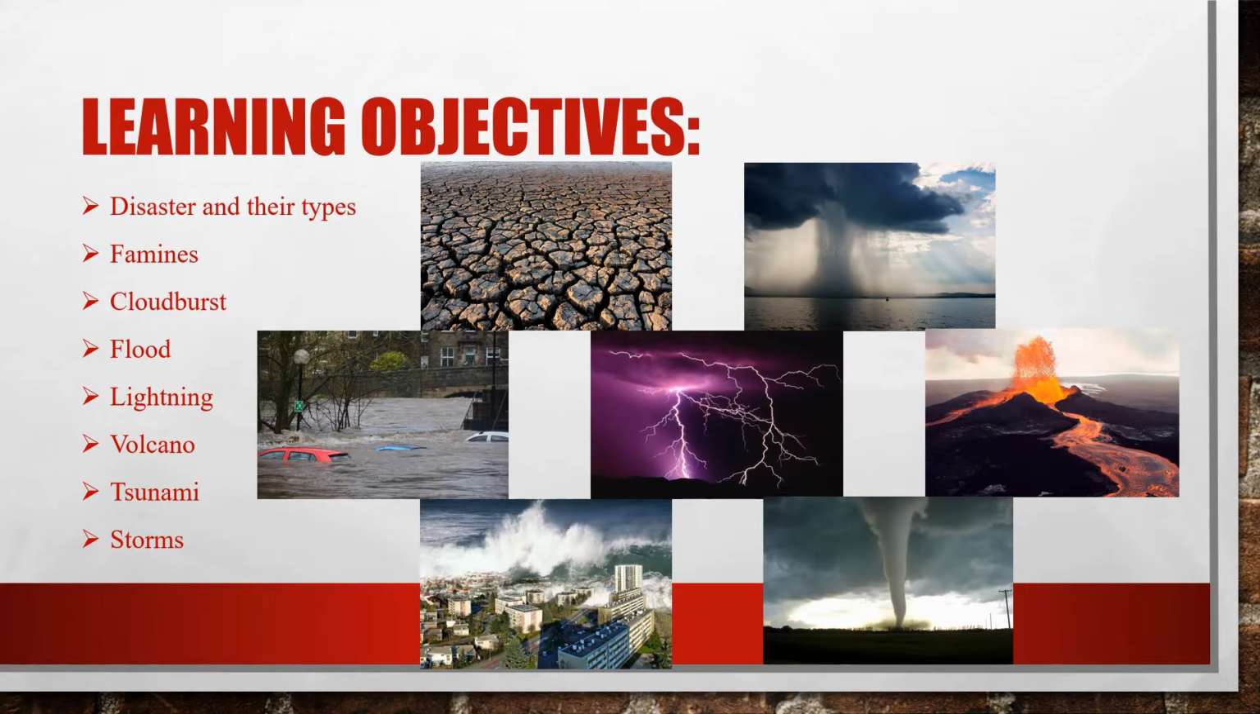Now students, before starting with the chapter, let us see what the learning objectives are. You will be learning about disaster and the types of disaster. Then you will understand what famine is and what the effects of famine are, and also what a cloudburst is and the effects of cloudburst.